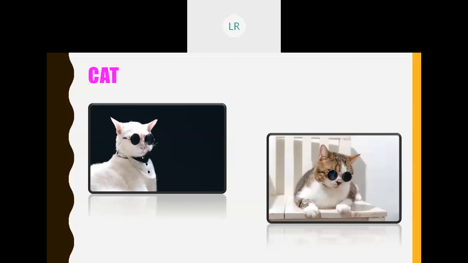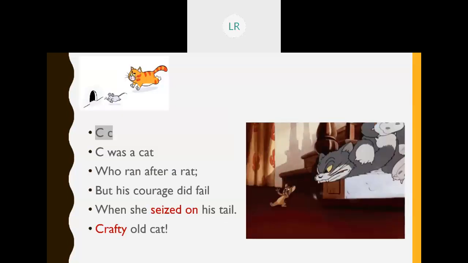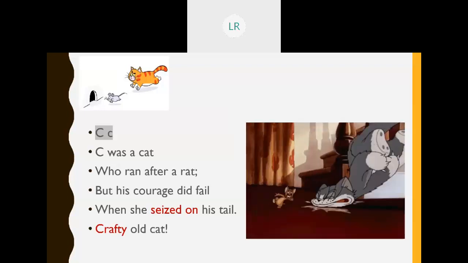Here in this poem, we are going to see cat. What is the young one of a cat, children? The young one of a cat is called kitten. Good. Okay. How does it sound? Superb. See here. Listen to me, children.